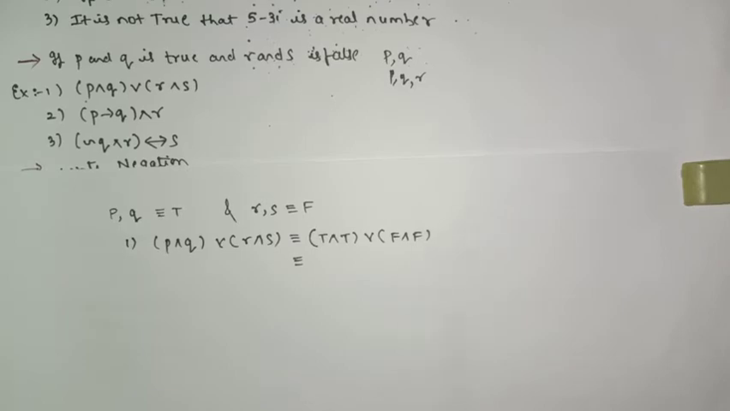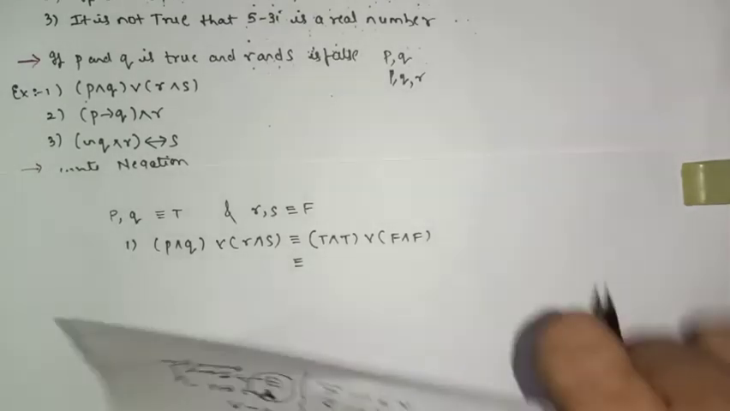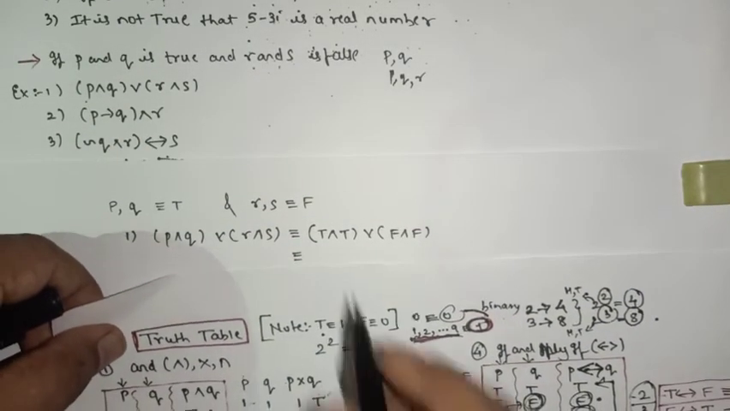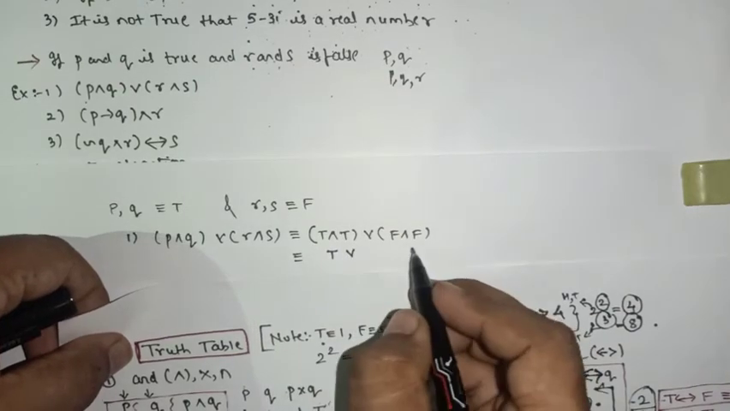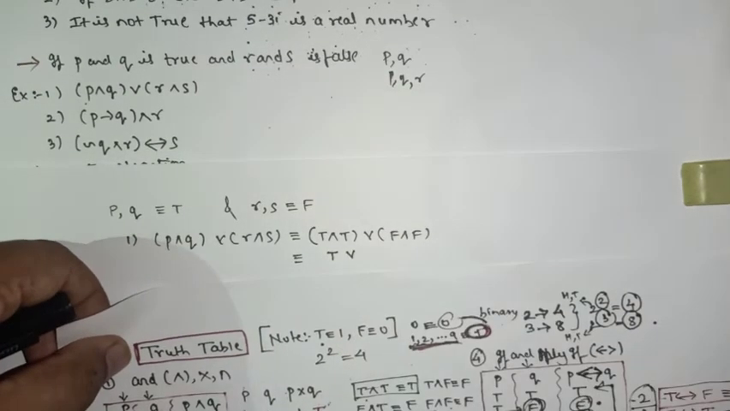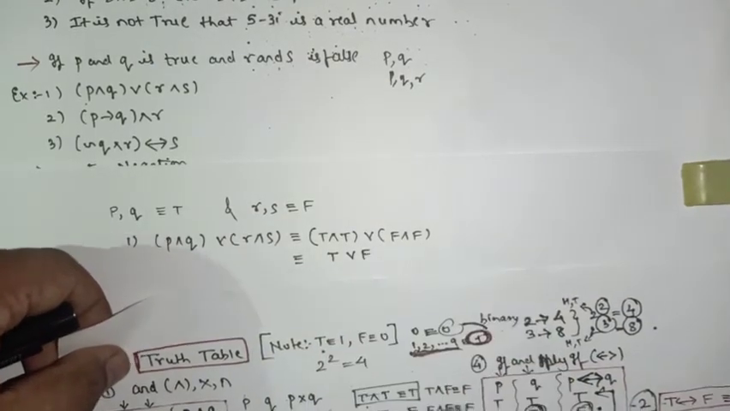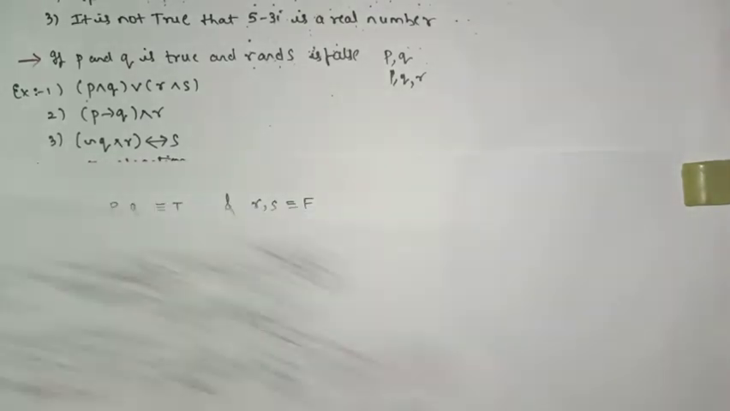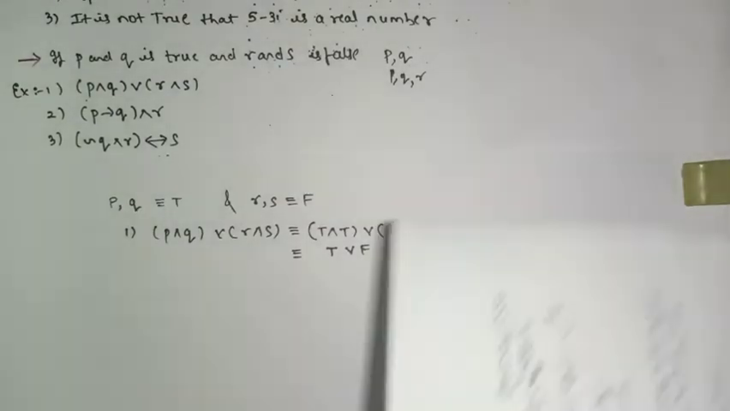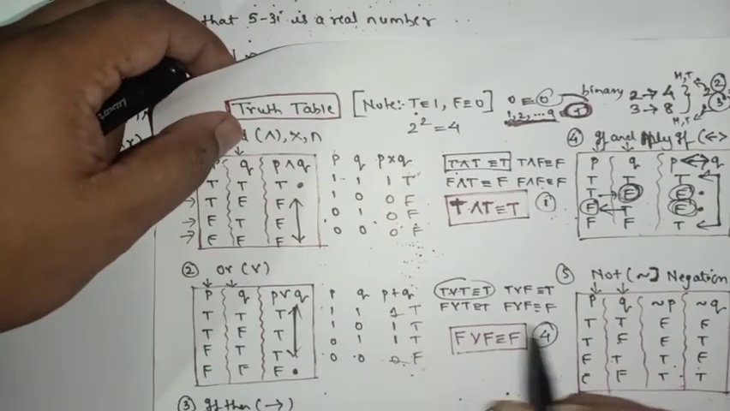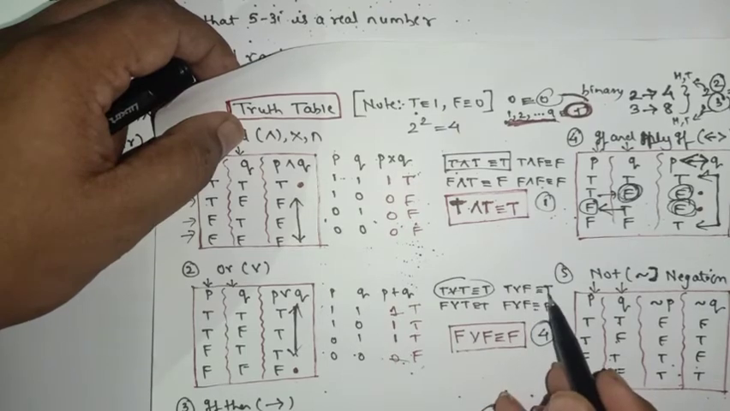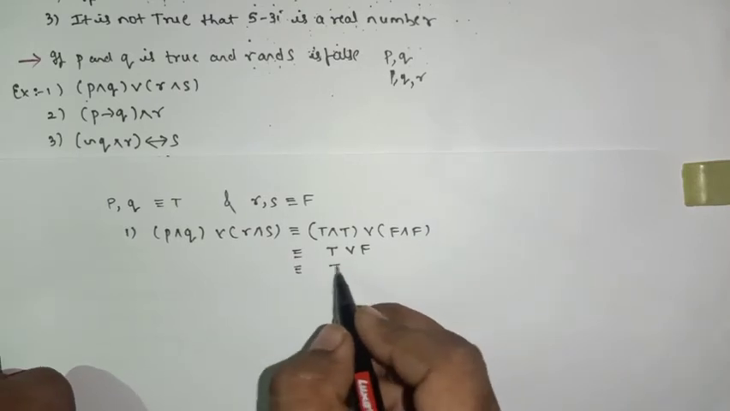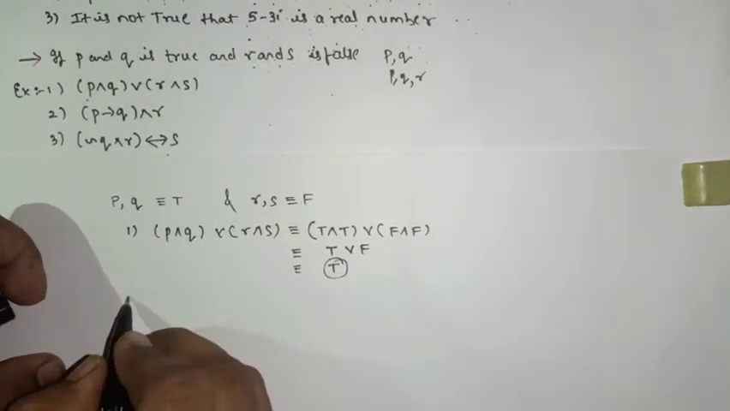From the table we will come to know that true and true is true. False and false is false. This one we keep outside. True and true is true, false and false is false. And the last part is true or false, which is true. So the final answer we got is true. Understood? Move on to the second one.